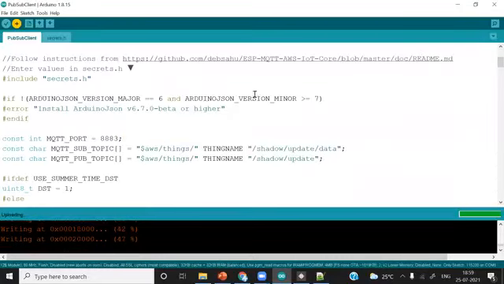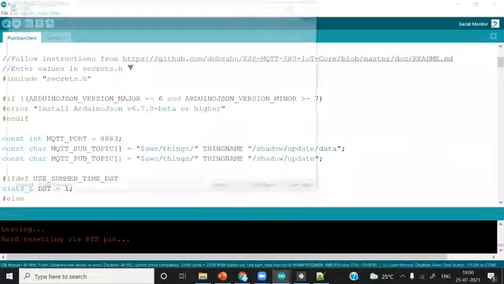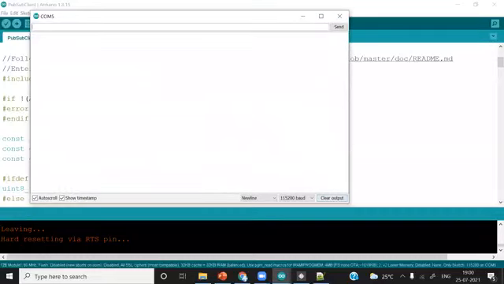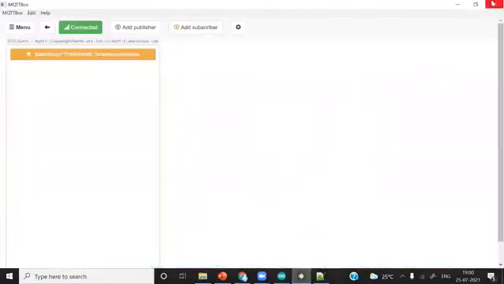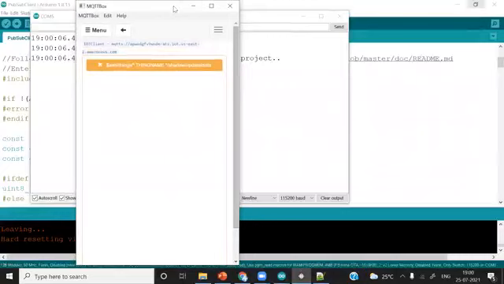So we are sending data from ESP8266. Data can be anything: a random number, sensor data, or a string. We are sending this data from ESP8266 so that we can observe and monitor it in other clients. So here, I will just simply open this one also. You can see in subscribe, we have nothing here. It is empty.